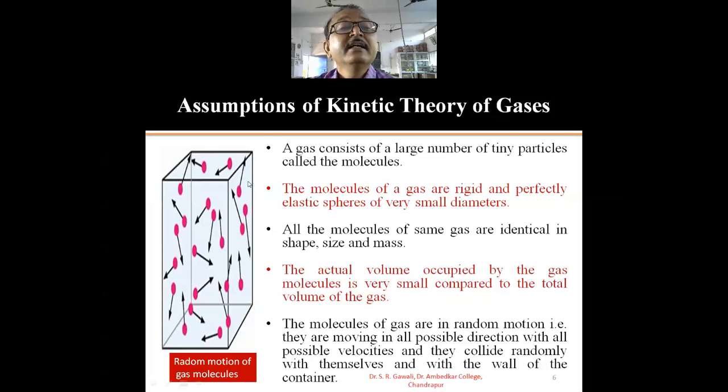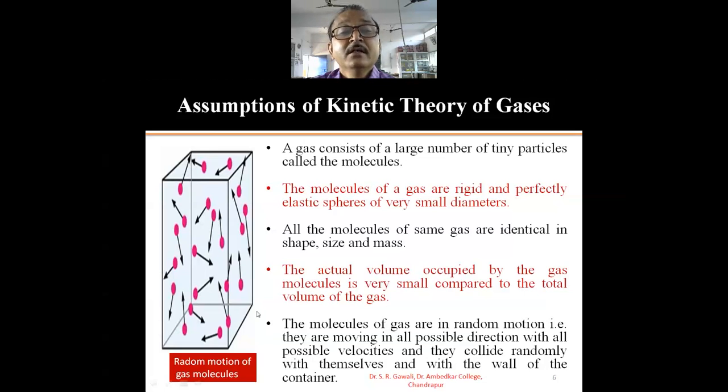So here there are a large number of molecules in this container, and if we add the volume of each molecule of the gas in the container, then that will be the actual volume occupied by the molecules of the gas, and the volume of this container is, suppose, capital V. So this actual volume occupied by the molecules of the gas is very small as compared to the total volume of the cube in which the gas molecules are present.